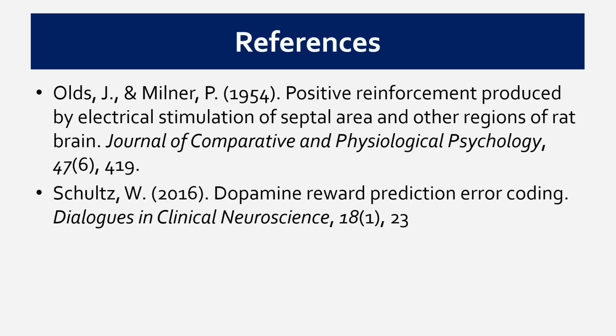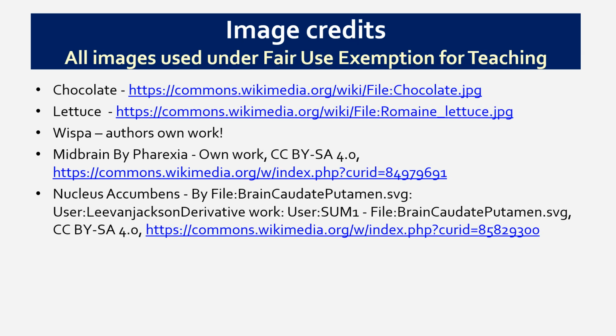All right, the references, the two key papers that we've covered here, Olds and Milner from 1954, and then the work of Wolfram Schultz, who did a lot of work to decipher the dopamine reward prediction error coding function. And these are the image credits, and again, all images, as always, are used under fair use exemption for teaching. The Whisper picture was all my own work.